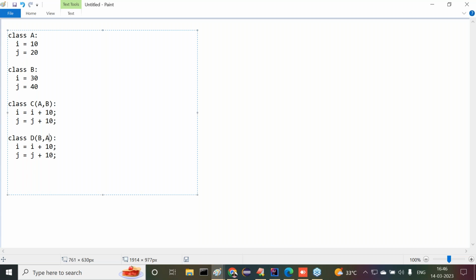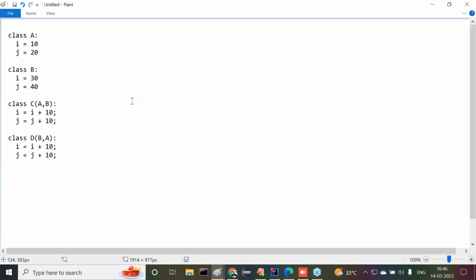All right. Now, let's move on to the point. In the case of Python, how is multiple inheritance resolved? Just understand this now. A, B, C, three classes if we recognize, which class is acting as a child class and which two classes are acting as super classes? A and B are the super classes. C is the child class. If you observe A, B and D, A and B are the super classes and D is the child class. Got it or not? Okay.